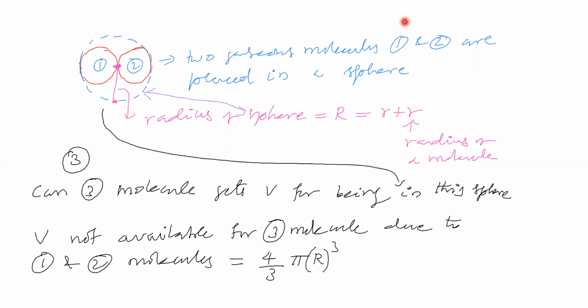Van der Waals considered the unavailable volume like this. Shall we agree on this point or not? This is van der Waals' thought, and he proceeded further.